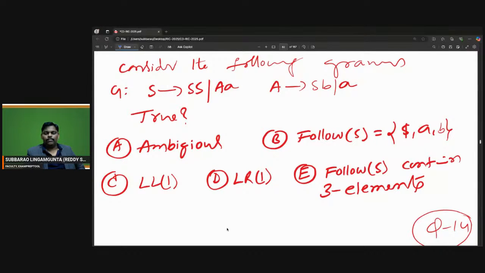You can check one time. Verify. Checking ambiguous grammar may be a little time consuming, but you have to try.